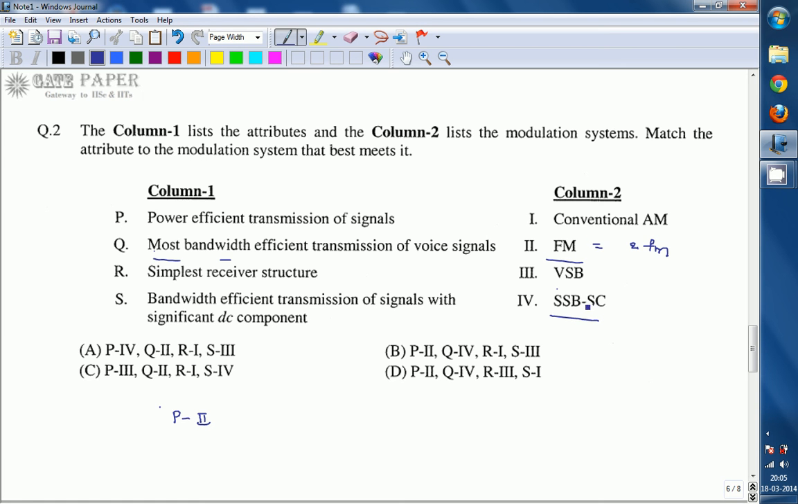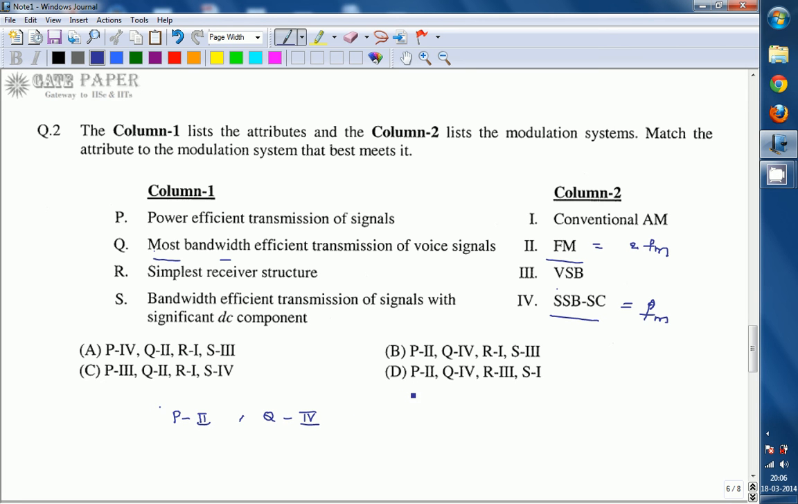Now coming to SSB, in SSB modulation the bandwidth is the same as the frequency of the message signal only, that is fm. Where the FM wave and SSBSC are both used to transmit voice signals, for bandwidth efficiency the SSBSC is most suitable. That's why Q is matched with the fourth one, that is SSBSC.